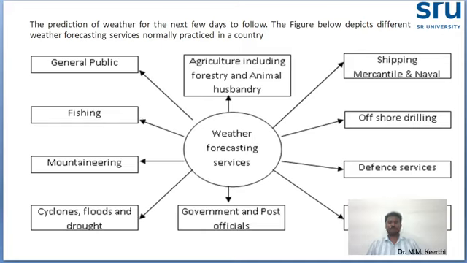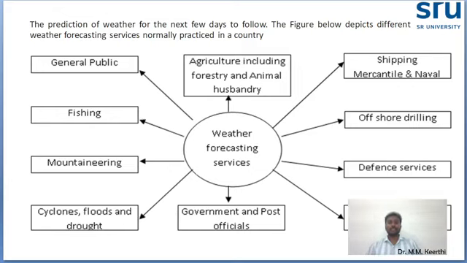Okay, next. If a weather forecasting service is there, who will get the benefit? As I told already, it is not only for the agriculture sector, not only for forestry, not only for animal husbandry, not only for navy people.